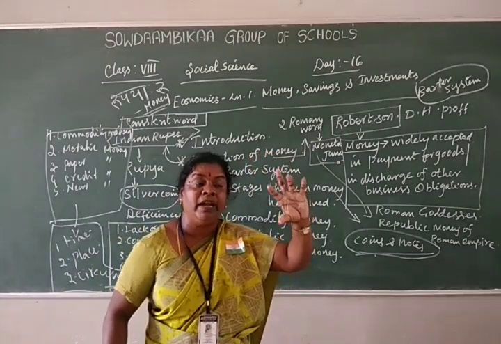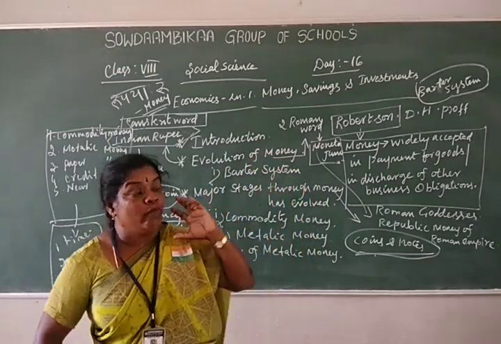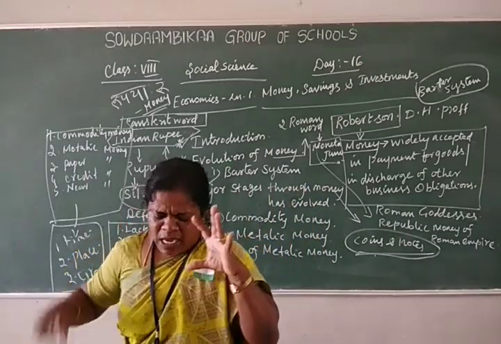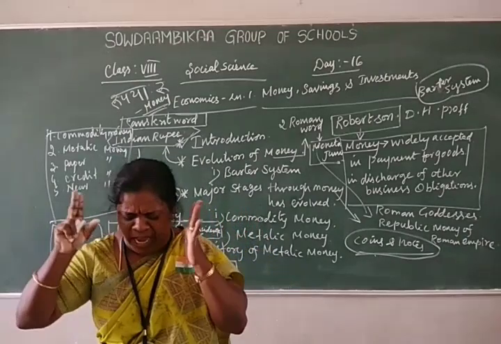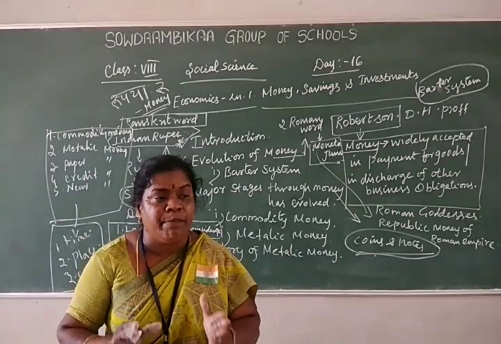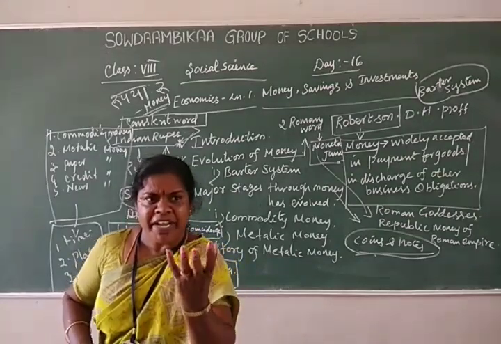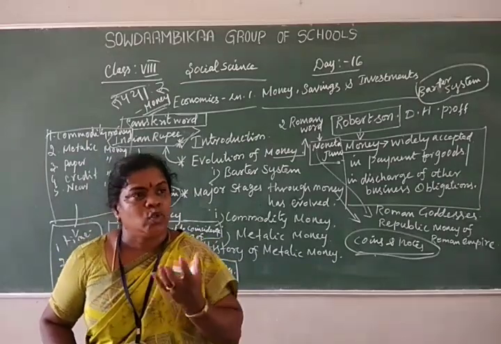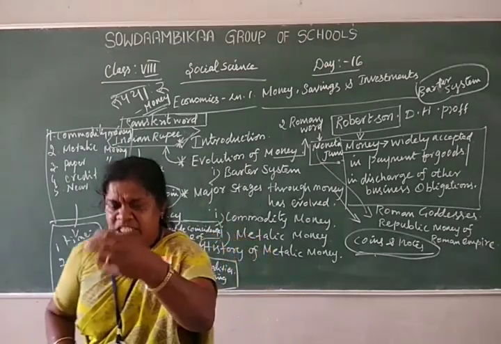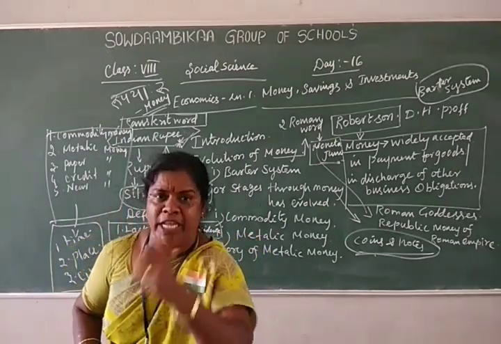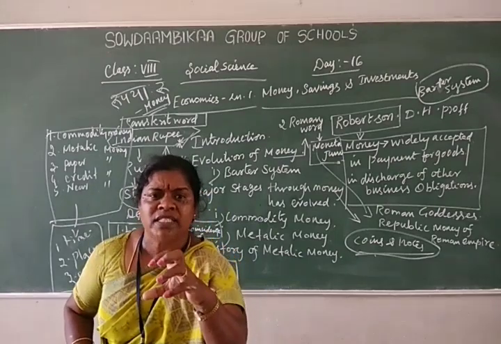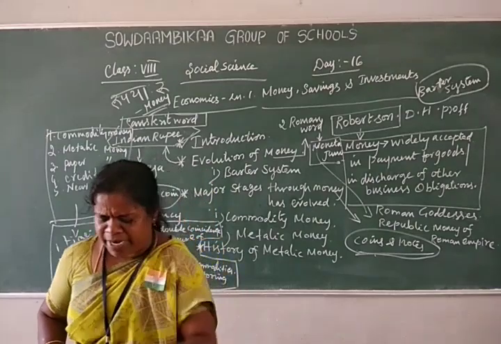When human civilization originated on the earth, any commodity that people generally demanded, any goods, they chose by common consent, meaning common permission, and used as money. That is called commodity money.